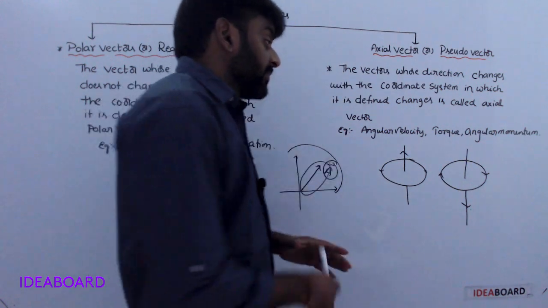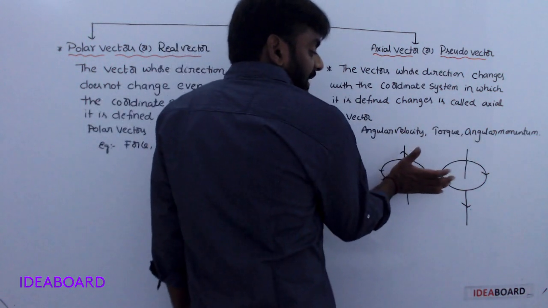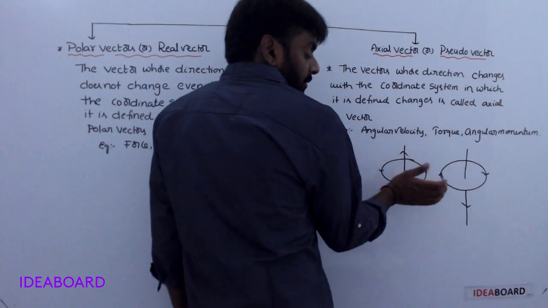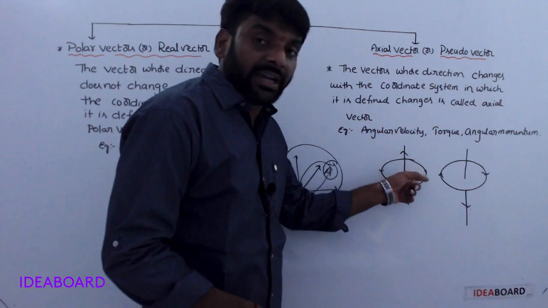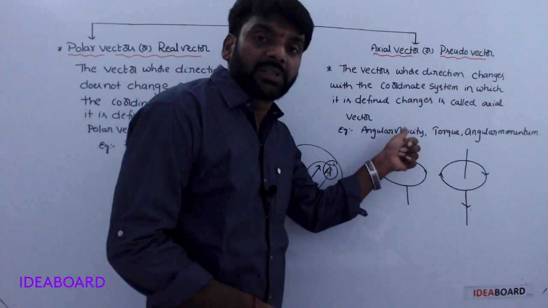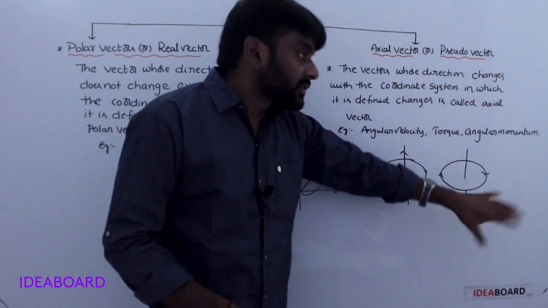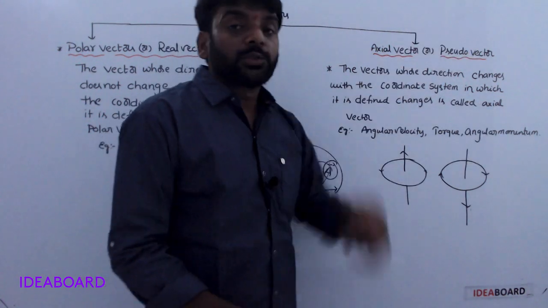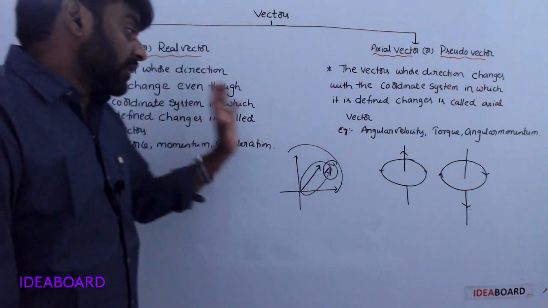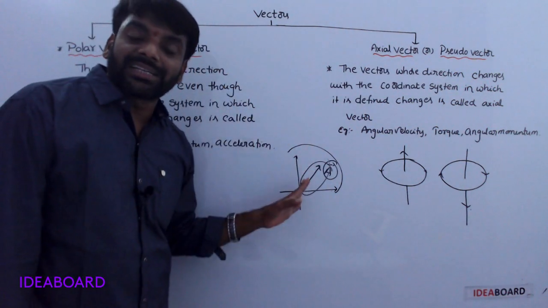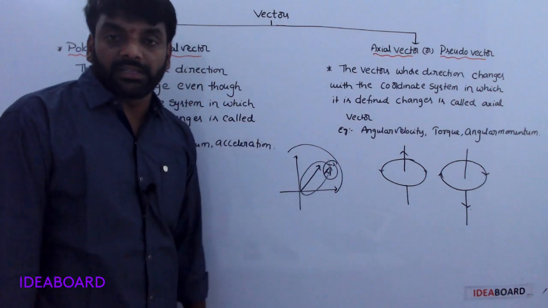For example, torque. Rotating along the direction of anti-clockwise, torque direction is upwards. If this direction changes, what about torque direction? Downwards. That type of vectors are nothing but pseudo vectors. If the coordinate system changes but direction does not change, they are real vectors.